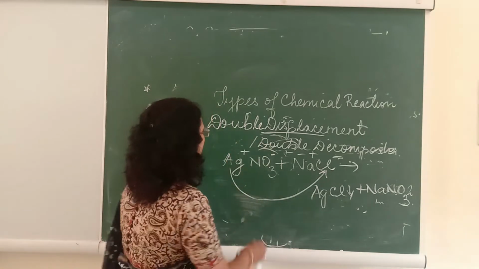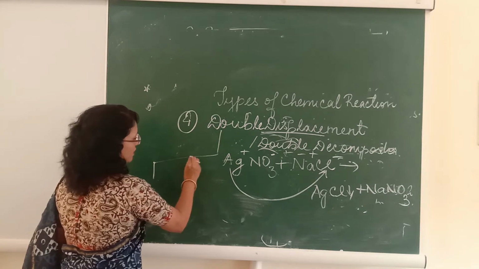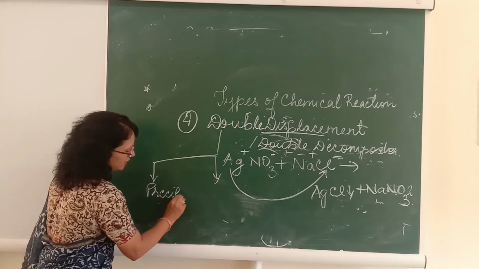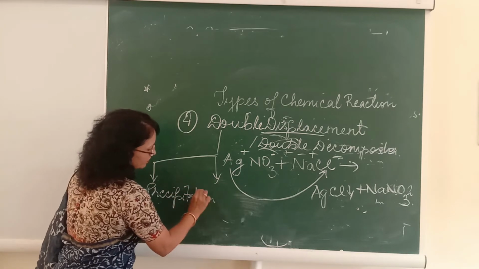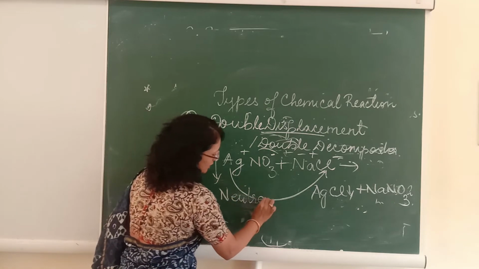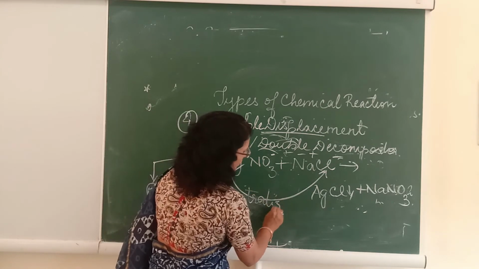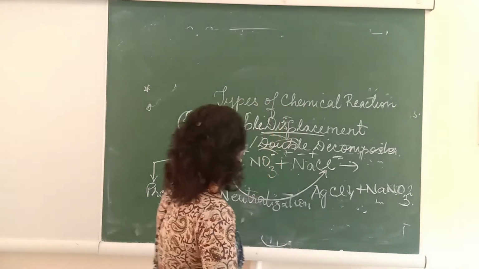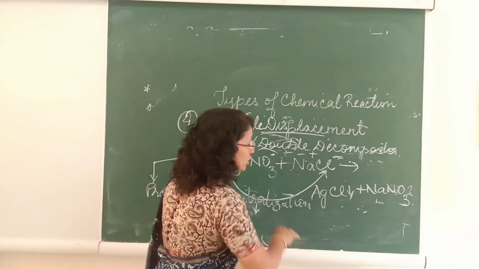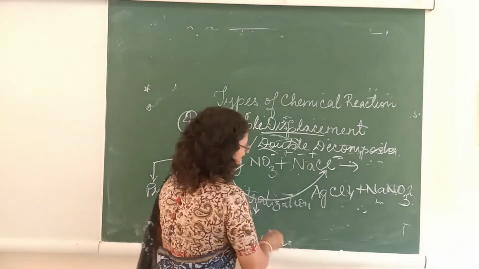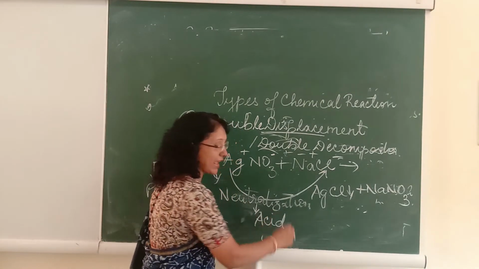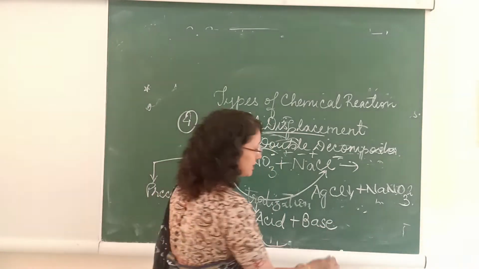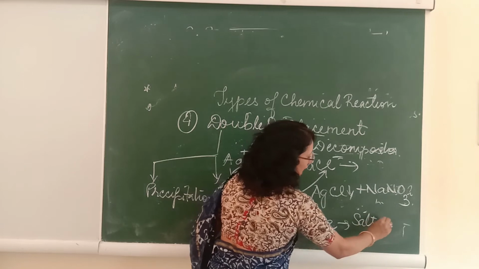So double displacement reaction is studied under two heads. One is called the precipitation reaction and the other is called the neutralization reaction. The precipitation reaction is as I told you in the example, the formation of a precipitate using silver nitrate and sodium chloride. Neutralization reaction means to neutralize the effect. Here we are neutralizing the effect of an acid with the help of a base. So when an acid reacts with a base, it results in the formation of salt and water.